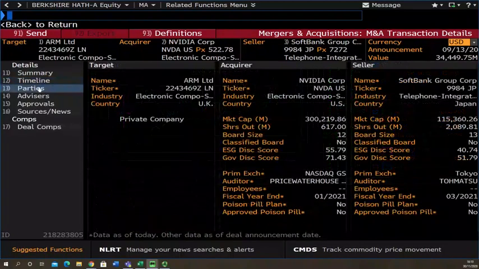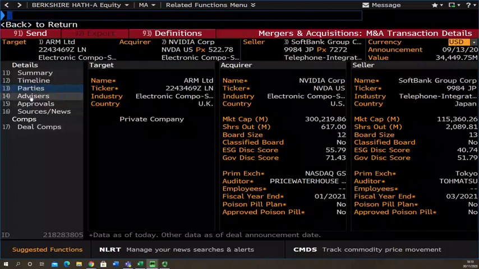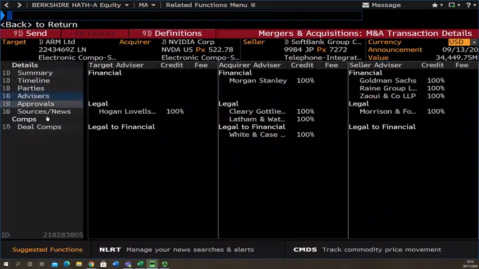On the Parties tab, this gives you more information on the target, the acquirer, and the seller. The Advisors page gives you information on who is providing the financial and legal advice to all parties.